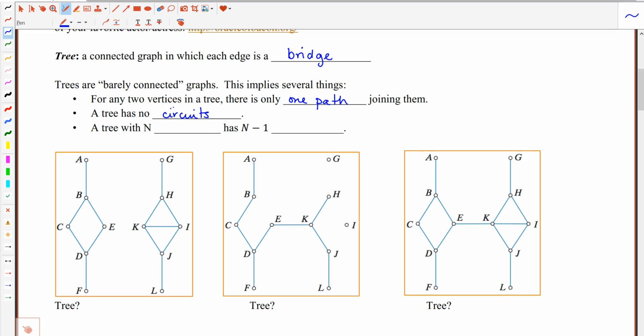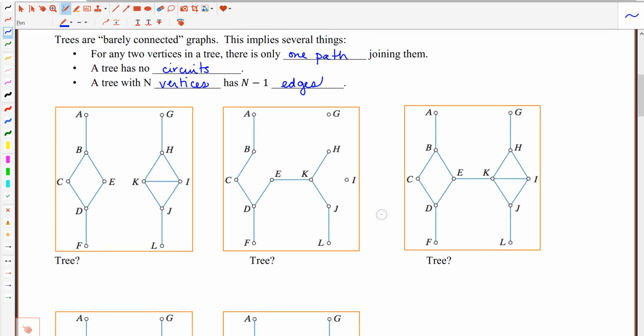And then finally, a tree with n vertices will have n minus 1 edges. So these three ideas right here are going to be things that support this idea of barely connected. But let's look at a few examples so we can wrap our head around what's going on here.